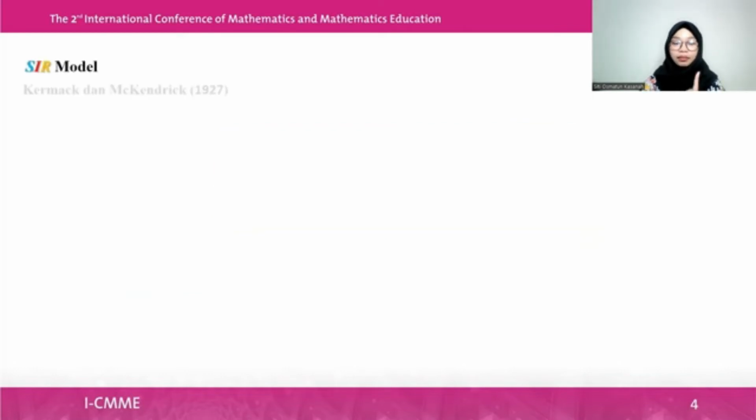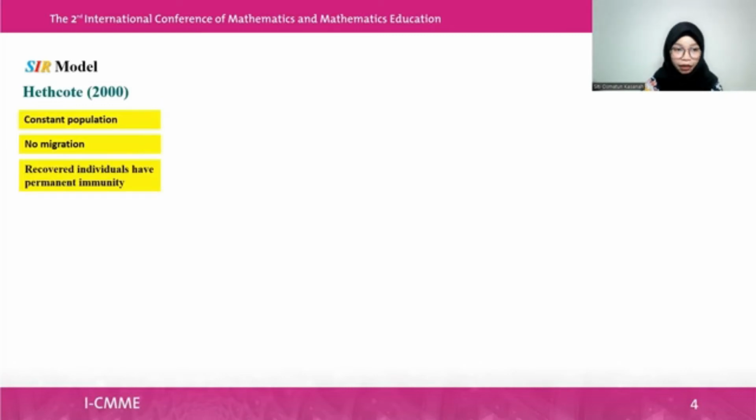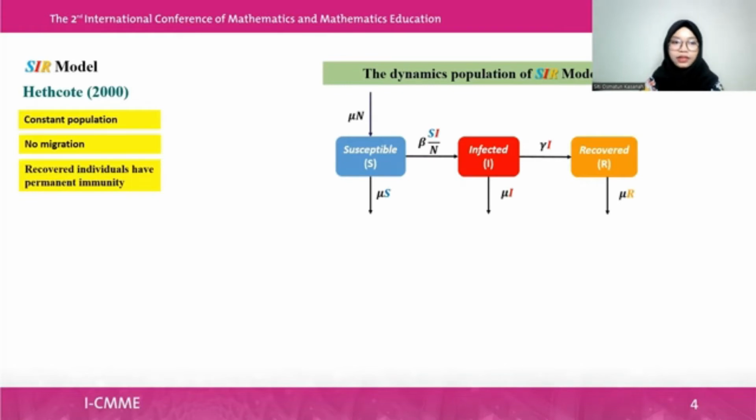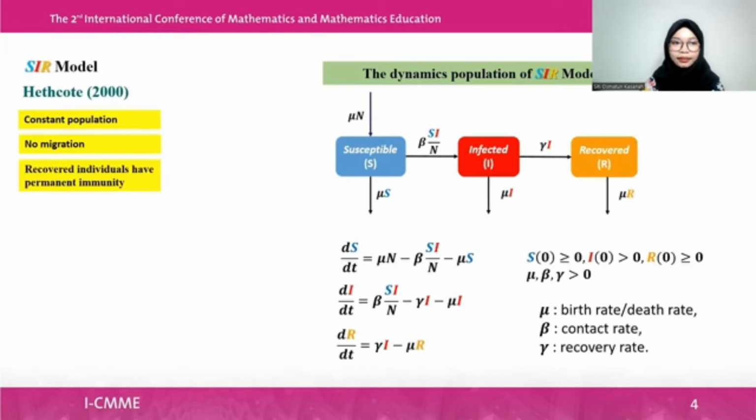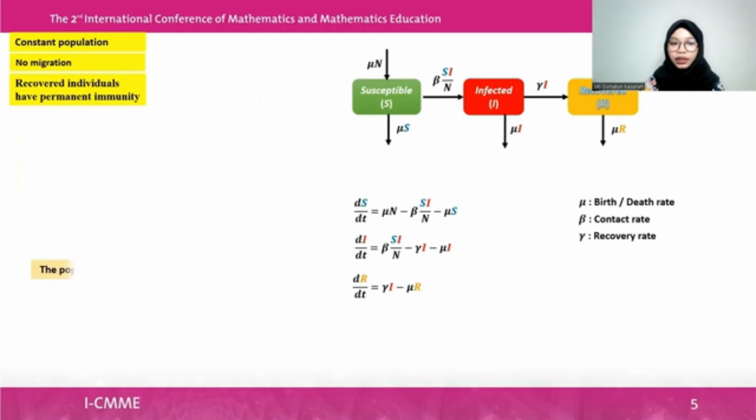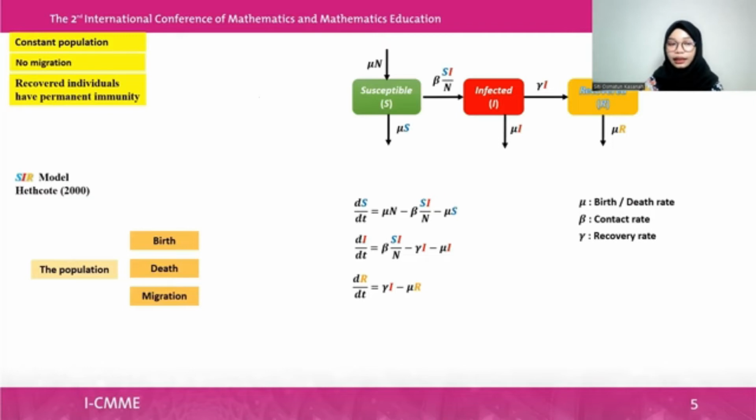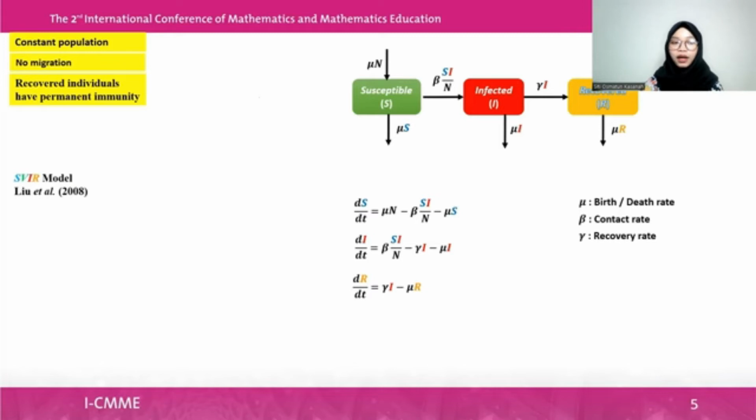First, the SIR model was introduced by Kermack and McKendrick, and then developed by Hethcote, with assumptions of constant population, no migration, and recovered individuals having permanent immunity. The population dynamics can be seen on the screen. The population is affected by birth, death, and migration, but the SIR model by Hethcote ignores the migration effect. Then the SVIR model was introduced by Liu et al.